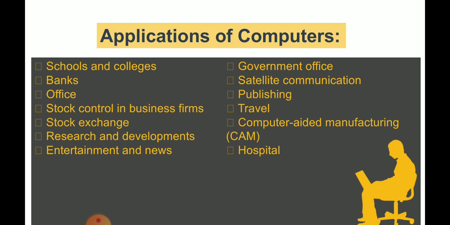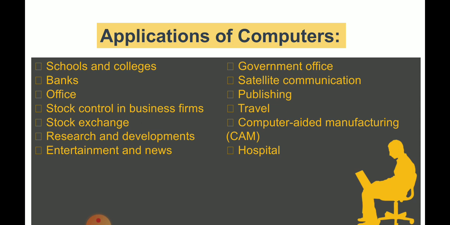So the computers are used in schools, colleges, banks, offices, government offices, and for stock control in business firms. So it is used in business to control the stock, and for the stock exchange. It is used in research and development. Research means finding something new. You might have heard about NASA, ISRO. These are scientific research organizations, and they use various computers.